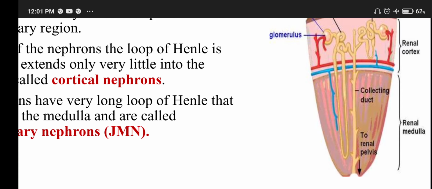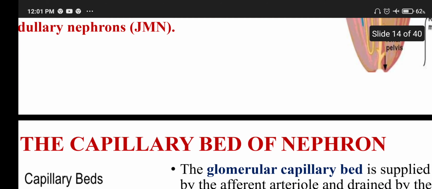See, renal cortex and renal medulla. If they lie within the cortical region, they are cortical nephrons. If they lie deep in the medulla region, they are called juxtamedullary nephrons.